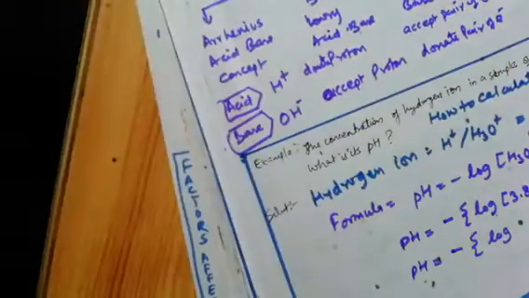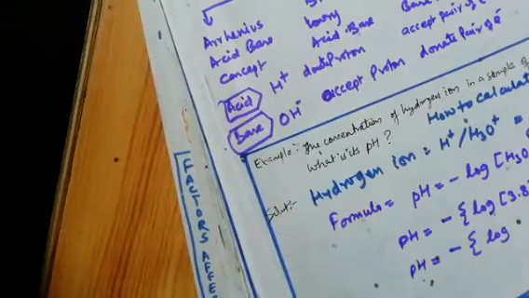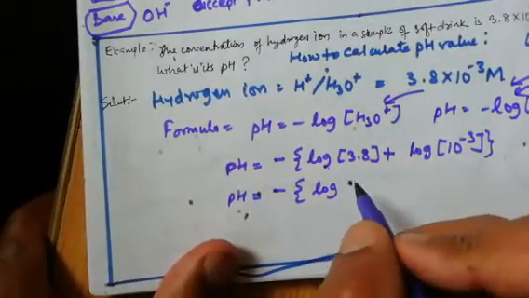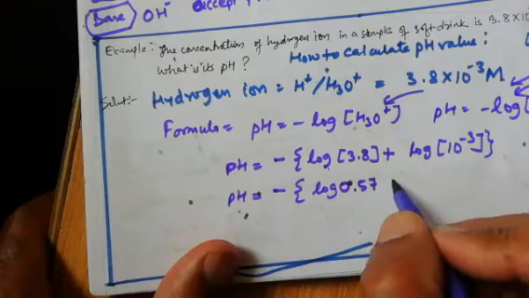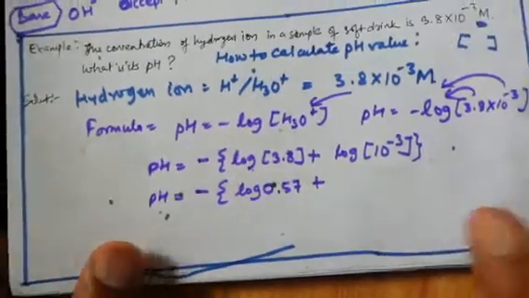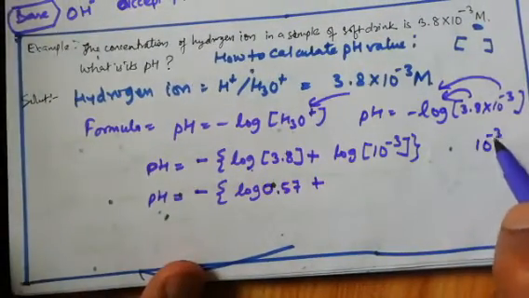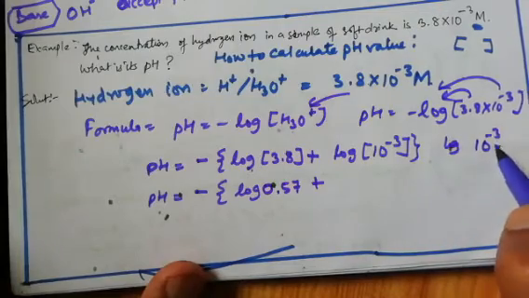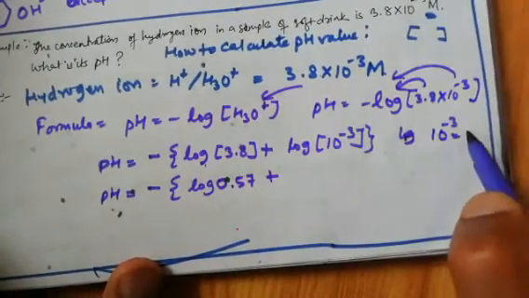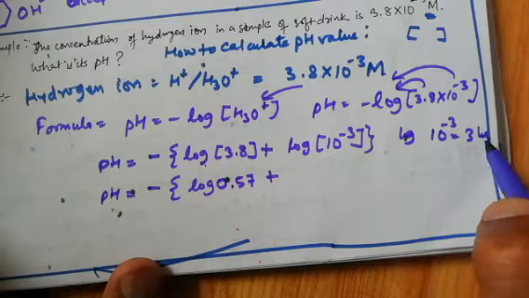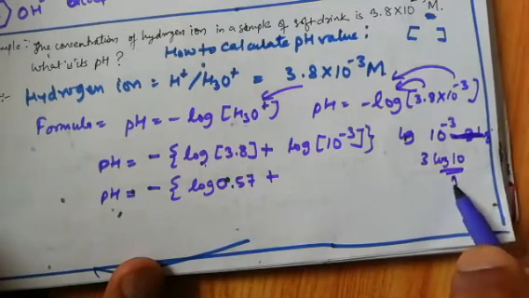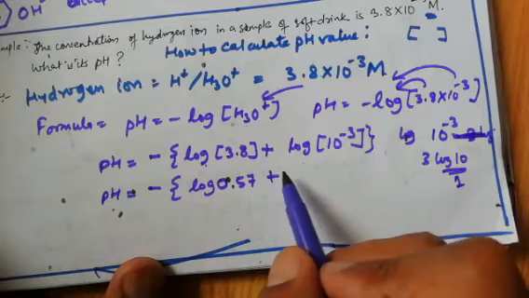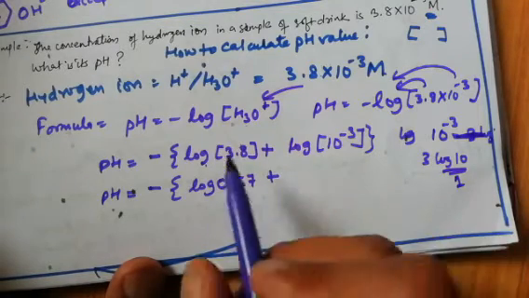Okay, now we put that log 3.8 here. The value of log 3.8 came as 0.57, plus log 10 raised to minus 3. Log of 10 raised to minus 3 is minus 3 log 10, and log 10 is always equal to 1, so it will come as minus 3.